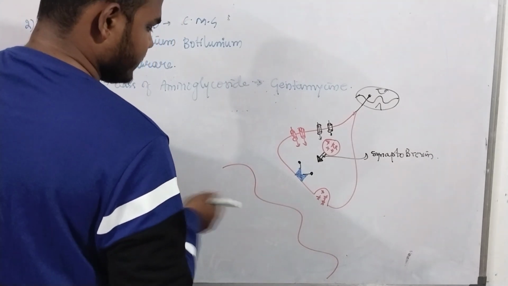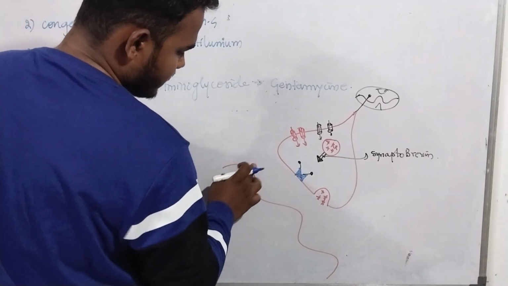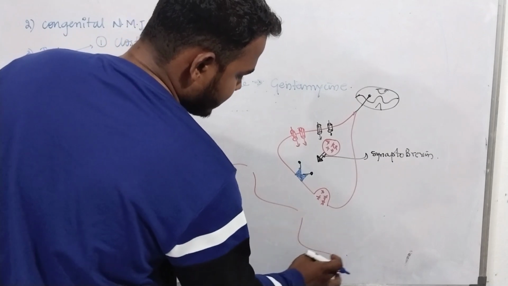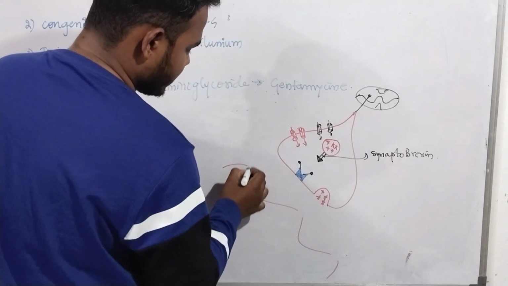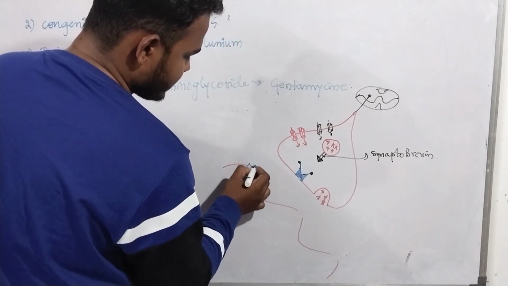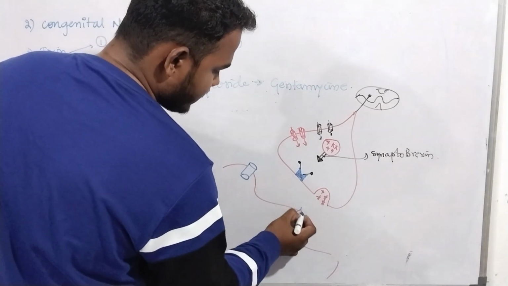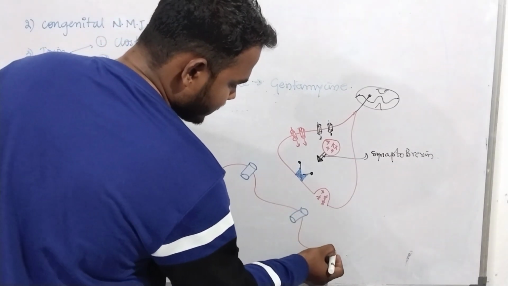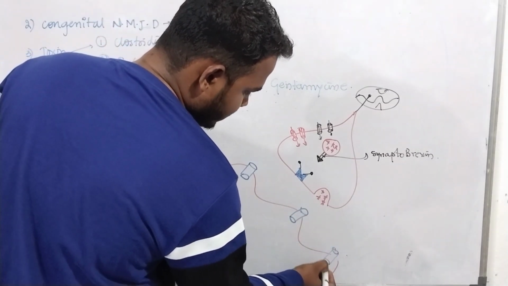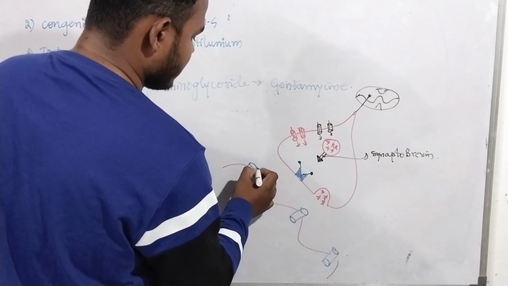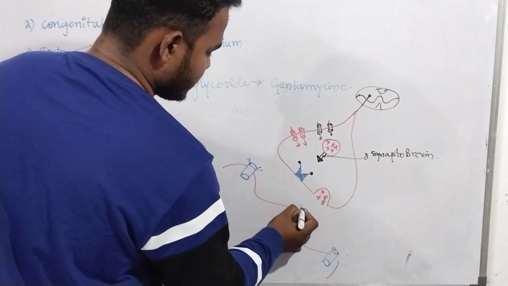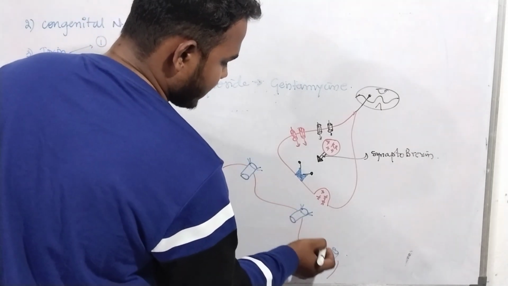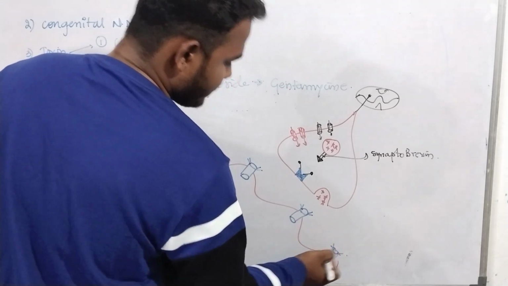Now on the sarcolemma of this muscle, there are some special receptors, known as nicotinic receptors or acetylcholine receptors, present on the surface of the sarcolemma, that is the muscle cell.